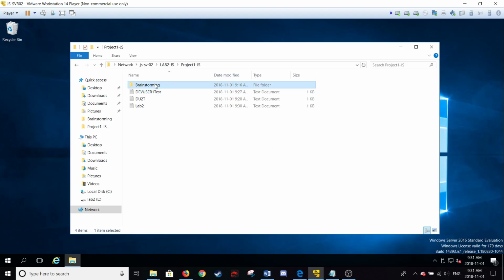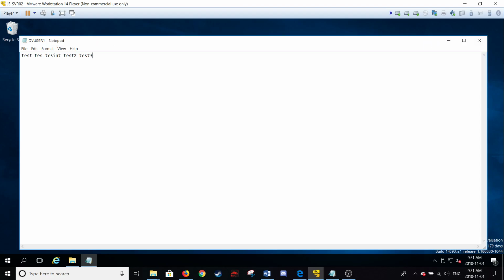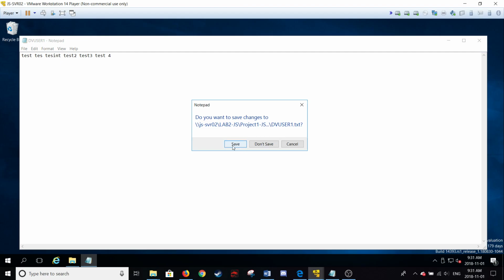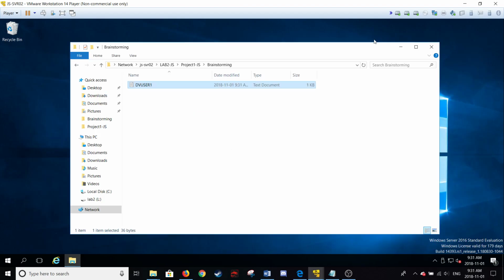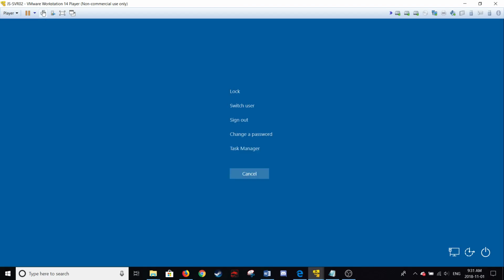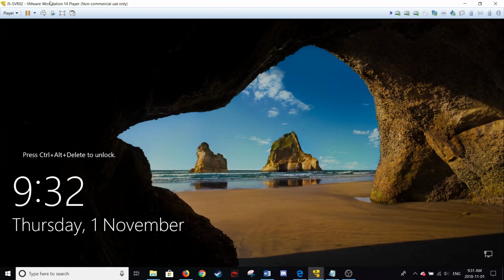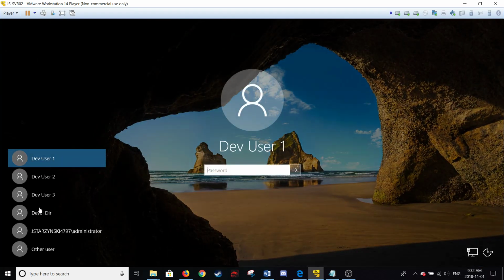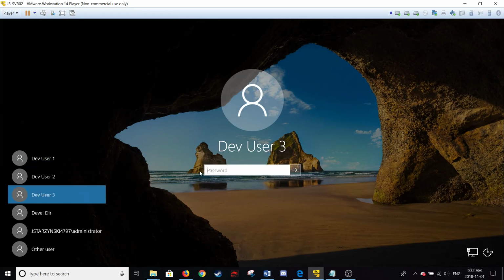However, if they go into brainstorming, support, they have the permission to edit that. So let's flip over just to show you that it is what I say it is. Switch user again. Let us go to development user 3. He is on project 2.